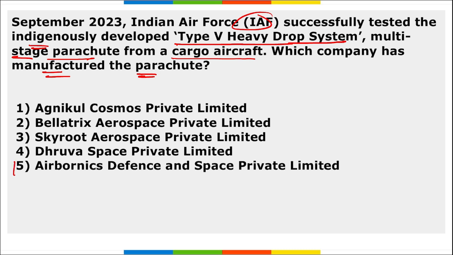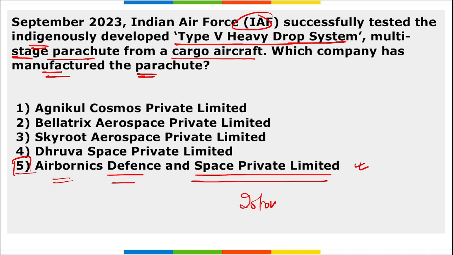It is Airbornics Defense and Space Private Limited. Correct? They have successfully tested and developed this Type 5 heavy drop system. This is a parachute developed by Airbornics Defense and Space Private Limited. This particular parachute weighs up to 20 tons and it is made of aluminium.